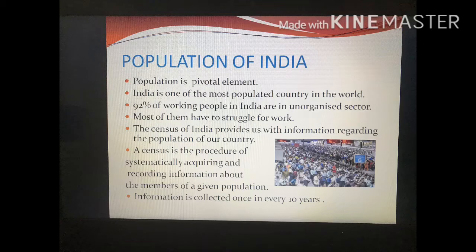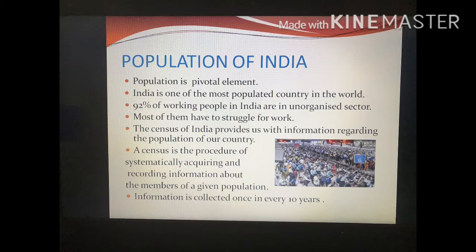So in India, 92% of the working people are in the unorganized sector. Most of them have to struggle for work, as people don't get the opportunity for work.